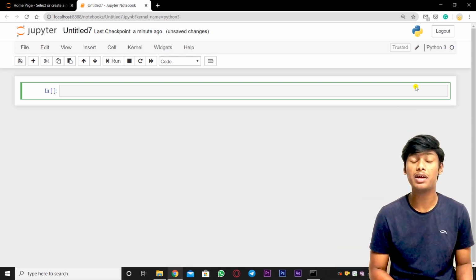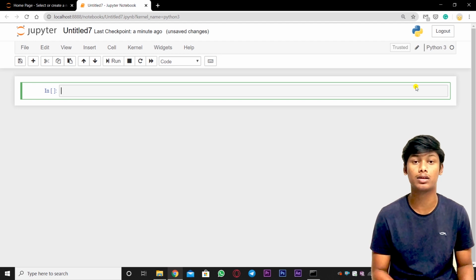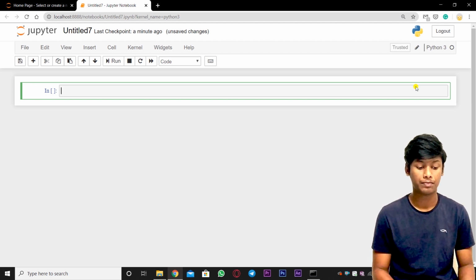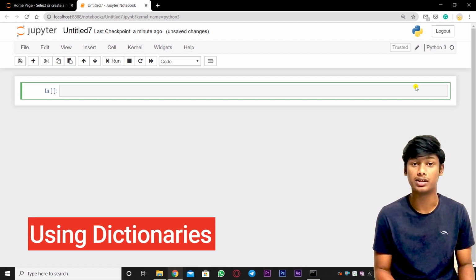There are mainly three ways of creating a data frame. One is using dictionaries, and the other one is using panda series, and the third one is importing a data frame from your system. Firstly, I'll be showing you how to create a data frame using dictionaries.